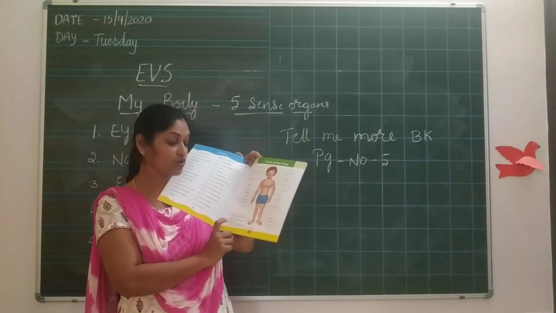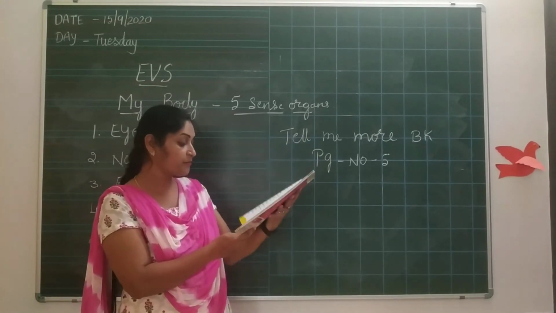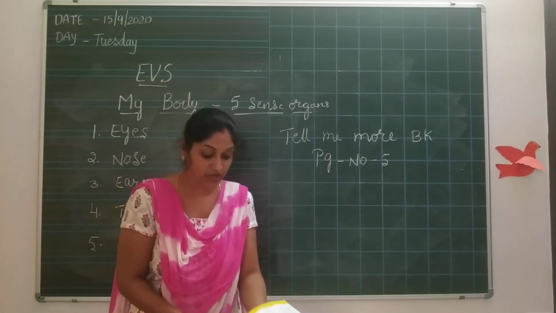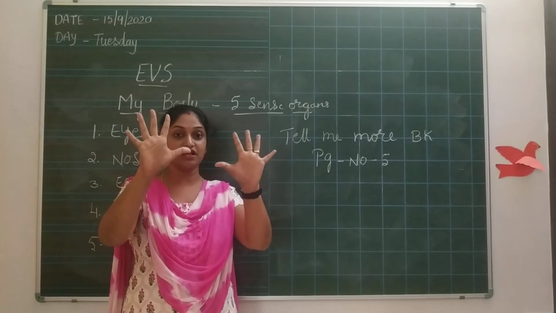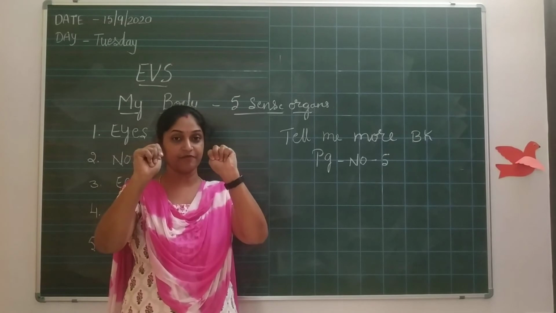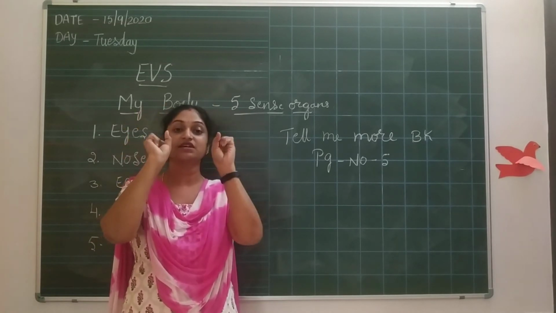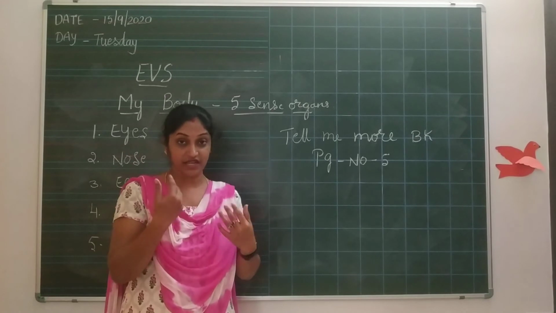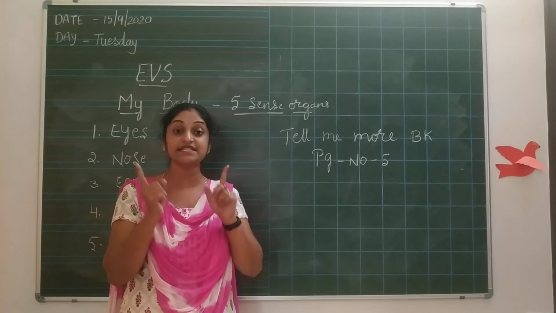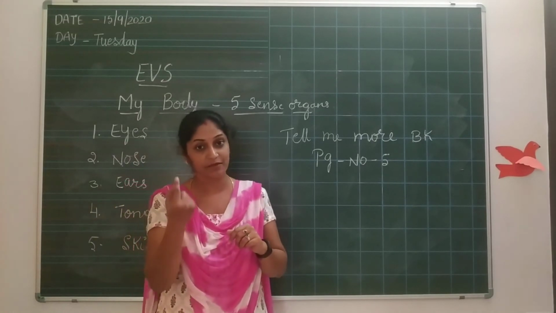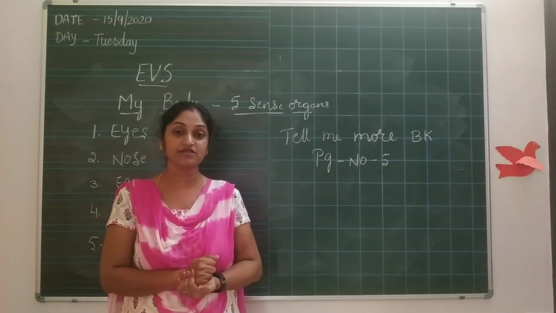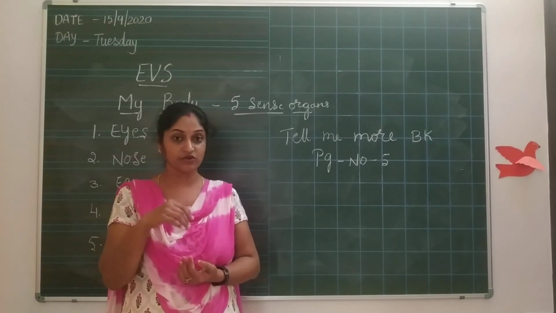I will go to the questions for the conversation. What is given here? How many fingers do you have? Tell me children, how many fingers do you have? I have 10 fingers. 1, 2, 3, 4, 5, 6, 7, 8, 9, 10. The next question is, how many toes do you have? Not the feet or foot. It is toes. I have 10 toes. How many toes do you have children? Just count it. You have to tell me.